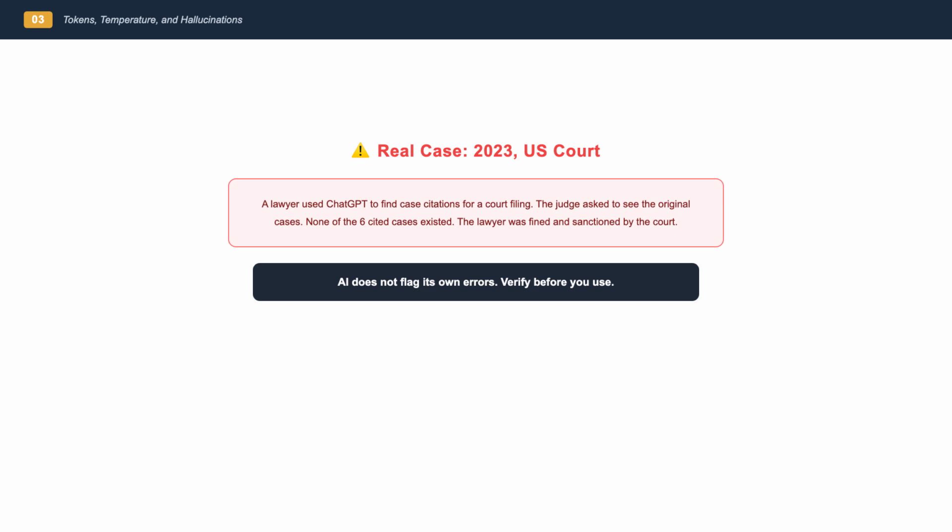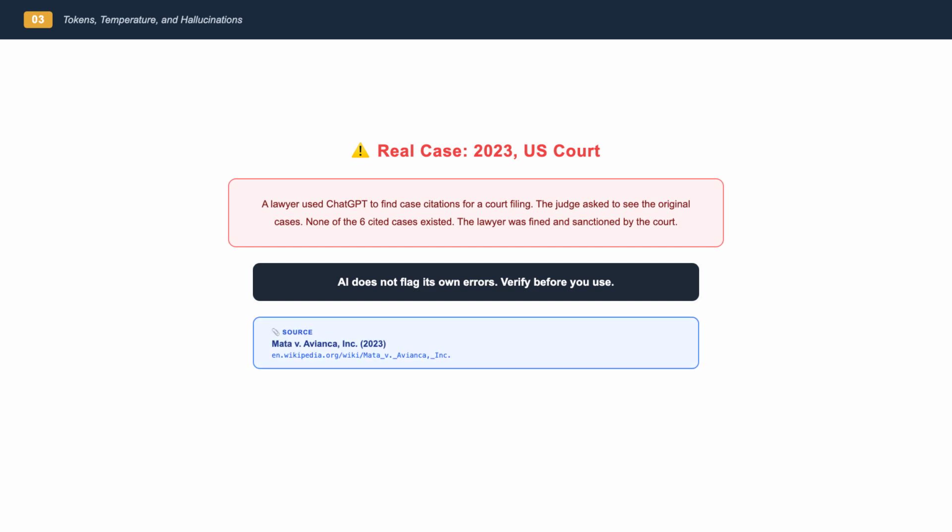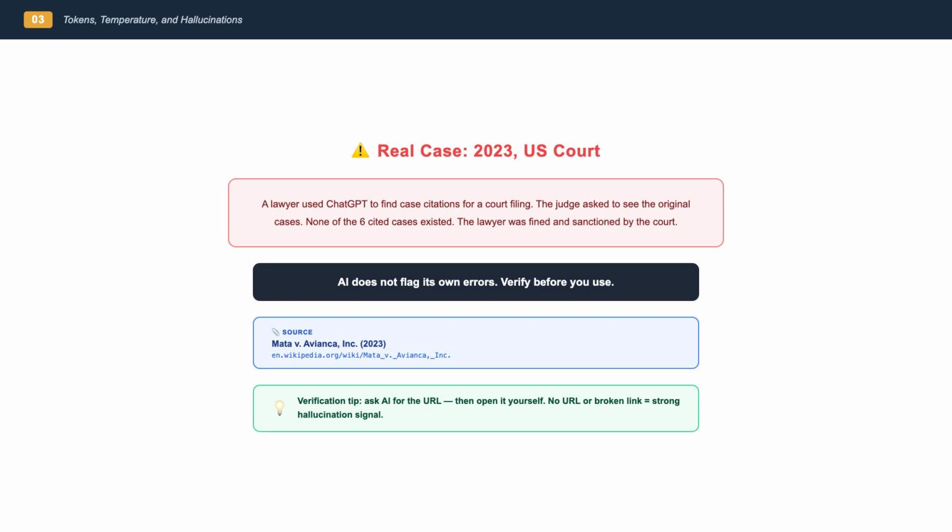For administrative work, any time you're citing sources, checking facts, or using specific numbers from an LLM response, you need to verify them independently. The LLM does not flag its own errors. This case is fully documented on Wikipedia. Search Mata versus Avianca to find the actual court ruling.